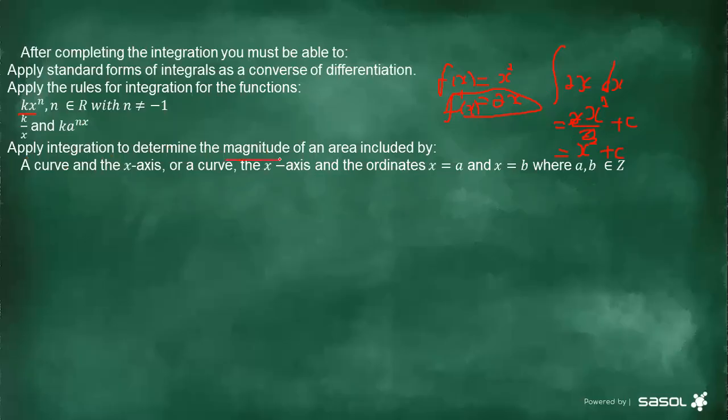The magnitude we're referring to is the size of an area, or the magnitude of the area included by a curve and the x-axis, or a curve, the x-axis, and the ordinates, such as x equals a and x equals b, where a and b are elements of integers. So these are the things that we are going to be discussing for today's lesson. So that is for integration, or everything that needs to be revised.